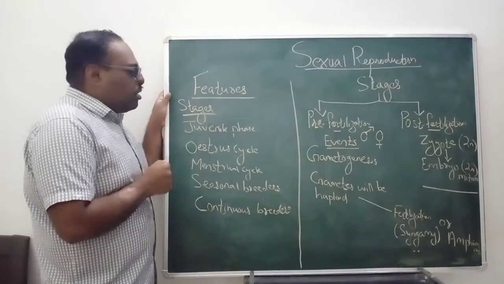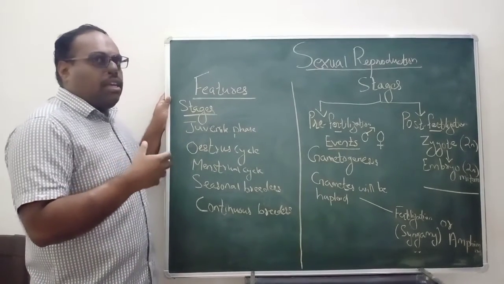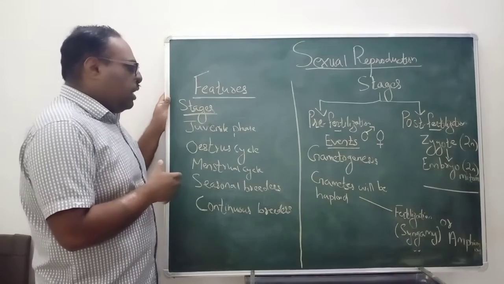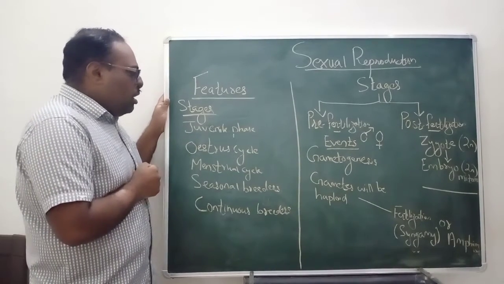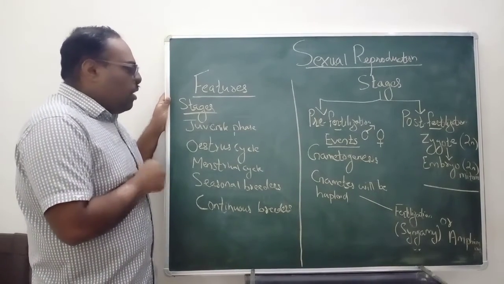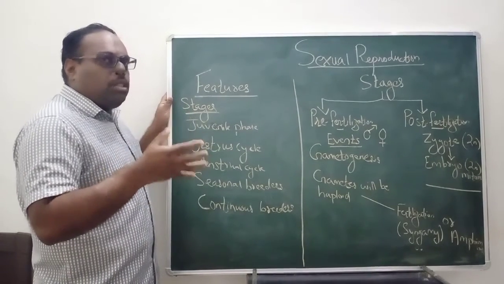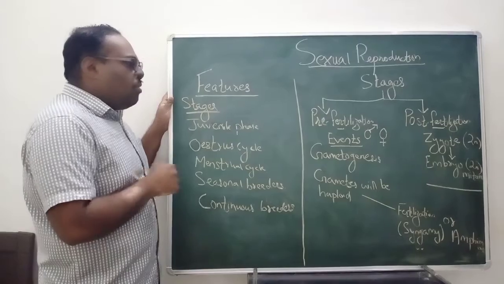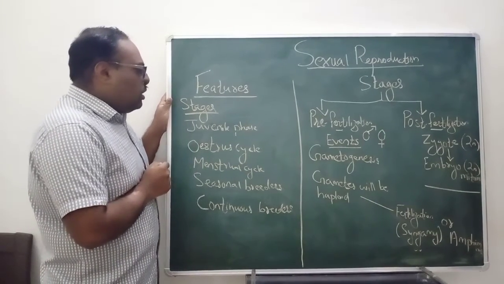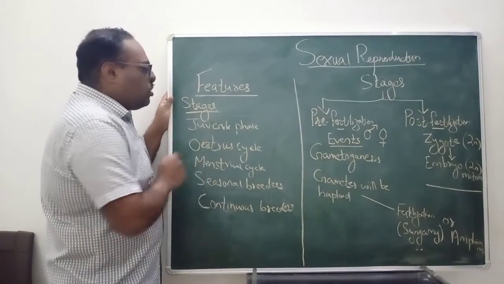Apart from that, there are some cycles running, and this especially runs in females. For example, when you see cows or some mammal species, they don't have the menstrual cycle. Instead of that, they have the estrous cycle.